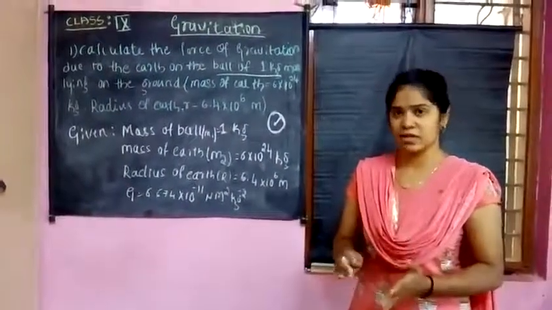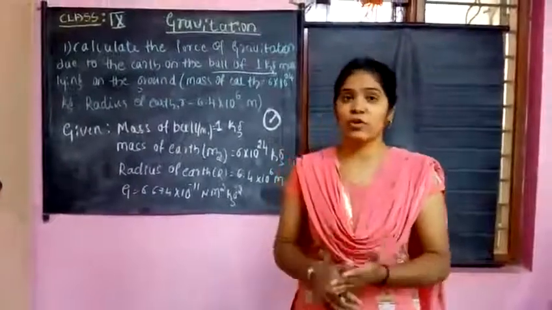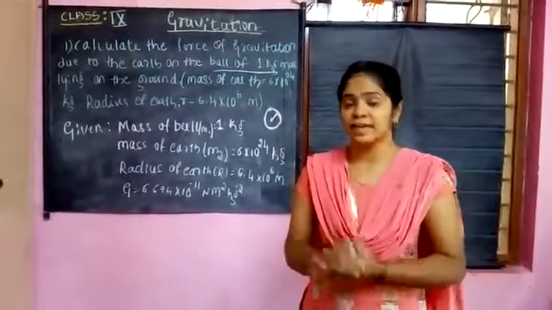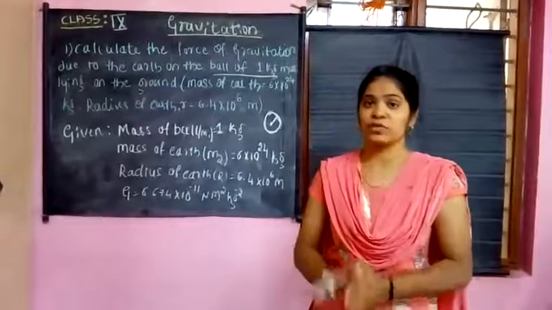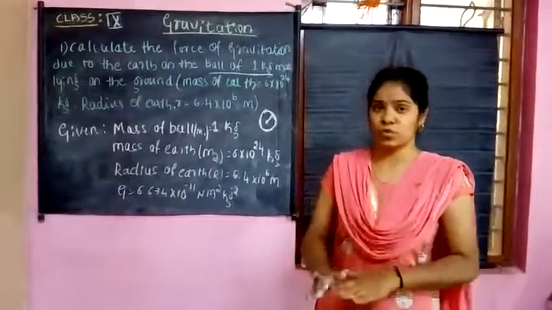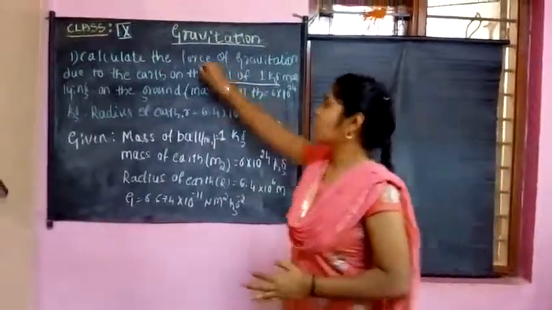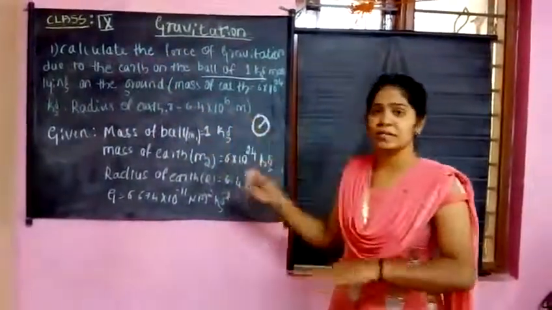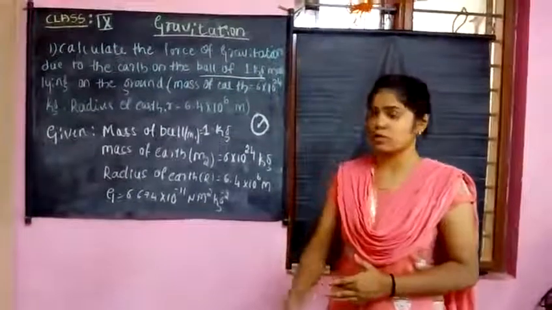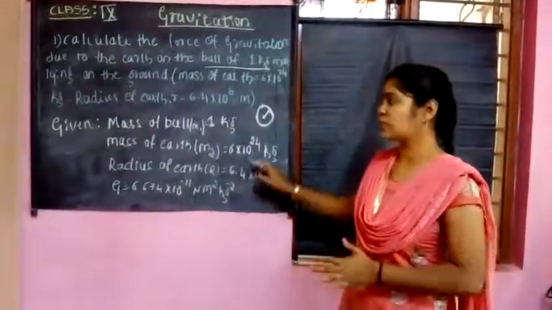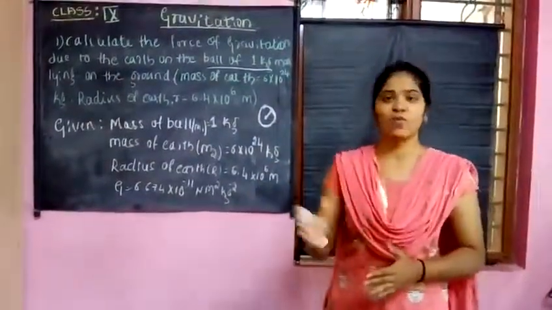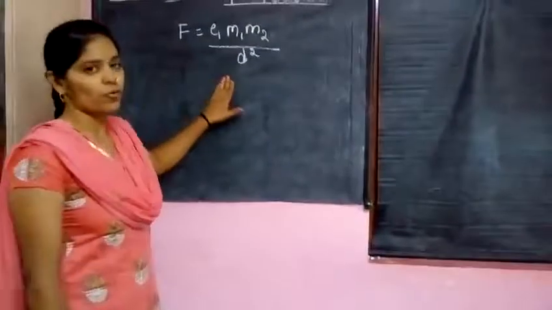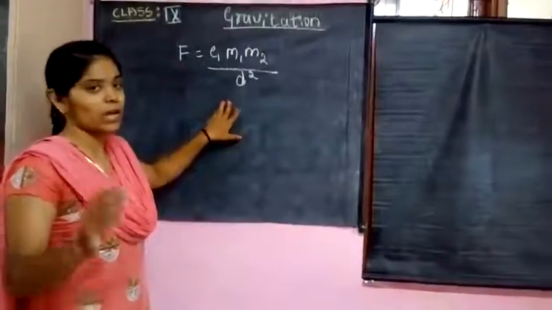Is that clear? Which force are you calculating? That is nothing but the gravitational force. That is also the gravitational force of the earth. Okay, force of gravitation due to the earth. So we are calculating the gravitational force of the earth. You have to put these values in the gravitational force formula. This is the formula for the gravitational force between any bodies.